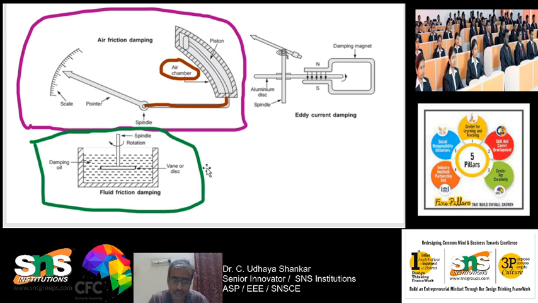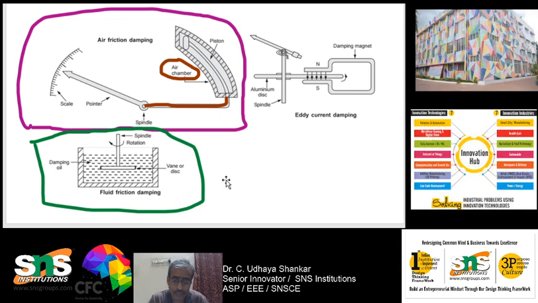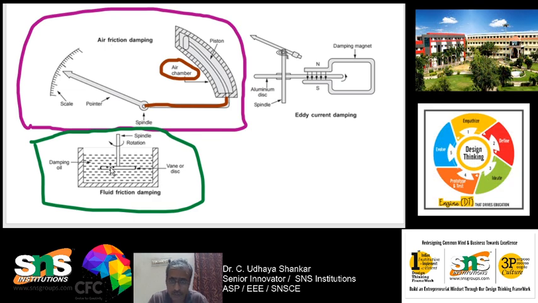This type of damping is called fluid friction damping, because I am using oil, which is a fluid. The spindle will have a disc which is placed in the oil.